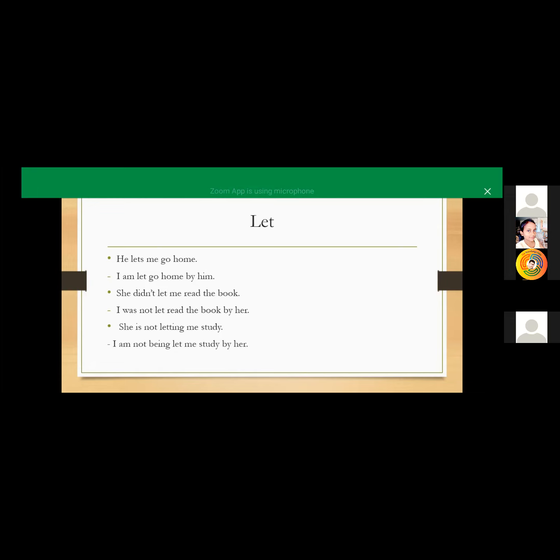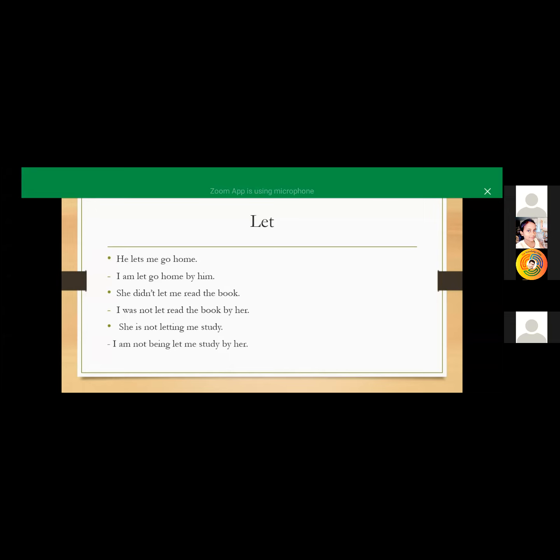We use these sentences in our daily life. We are not using "he lets me go home," "she didn't let me read the book," or "she is not letting me study." So for all these sentences, what can we do to convert them into passive voice? Our object here is "me," which will convert into "I."